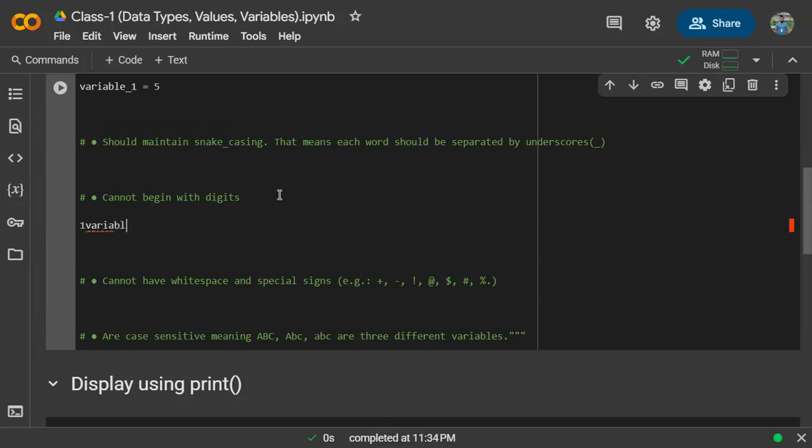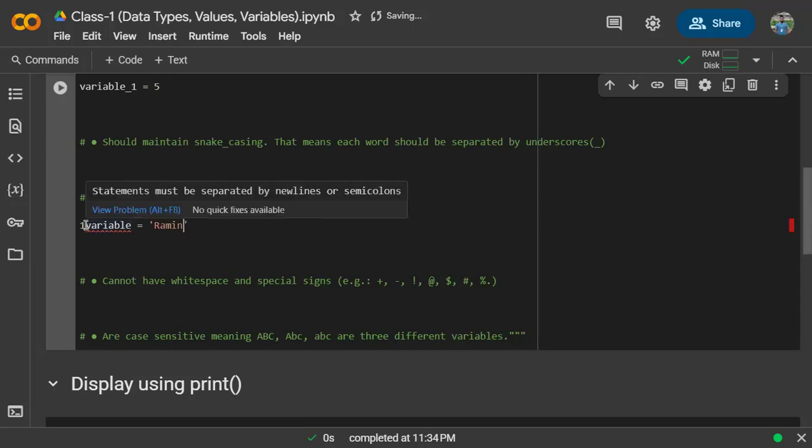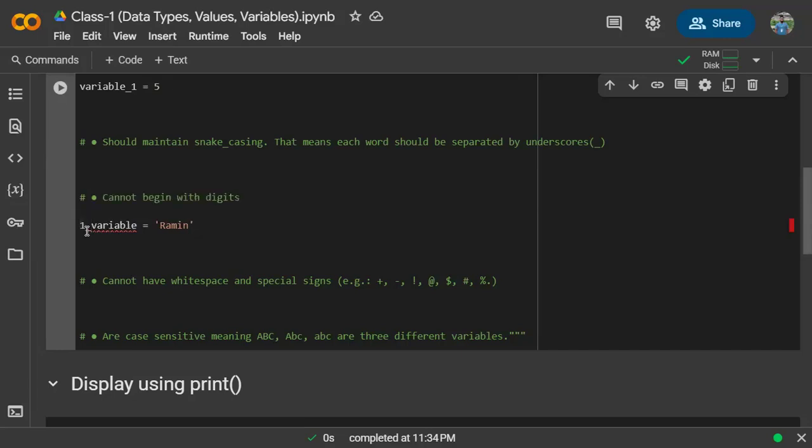Like if I name a variable "1variable" equal to Ramin, it will not work. Why? Because the variable has started with a digit. It cannot start with a digit. Even if we put an underscore here, it will not work.